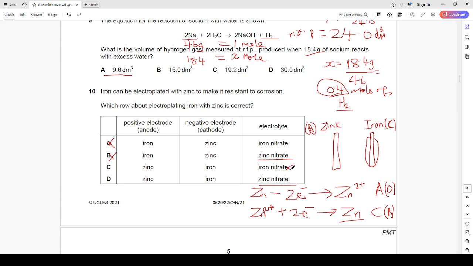Iron nitrate is not going to be used. Okay, now the last option says zinc is our anode. That's fine. And the cathode is iron. Then the solution of the electrolyte we are using is zinc nitrate. Okay, that is perfect, and that is the correct answer for that question.